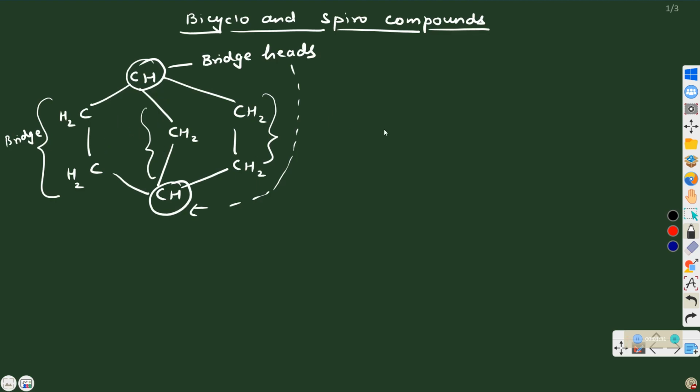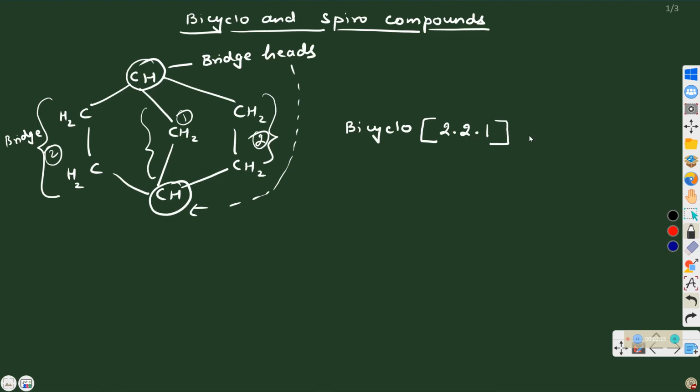So while naming bicyclo, first we have to write bicyclo. I'm talking about those bicyclo compounds in which there are no substituents present. So while naming bicycloalkanes, first write the prefix bicyclo. Then in the square bracket, we have to write the number of carbons in every bridge in descending order. So 2 here, 2 in this bridge, and 1 in this bridge. So it will be 2.2.1. So the number of carbons of each bridge we have to show in descending order separated by a full stop.